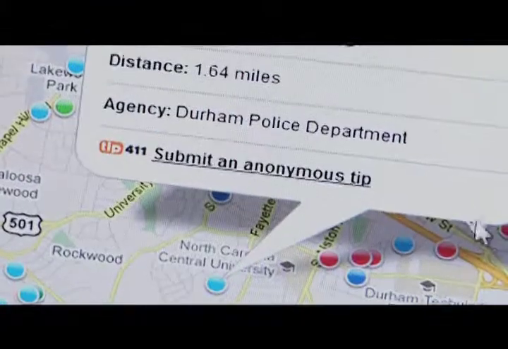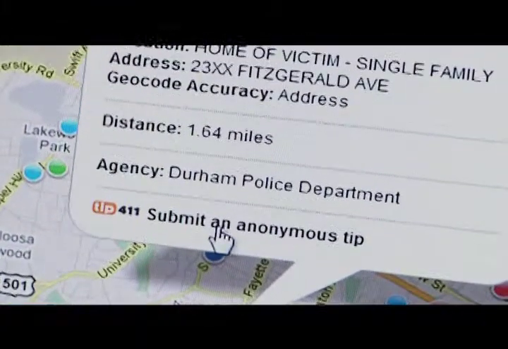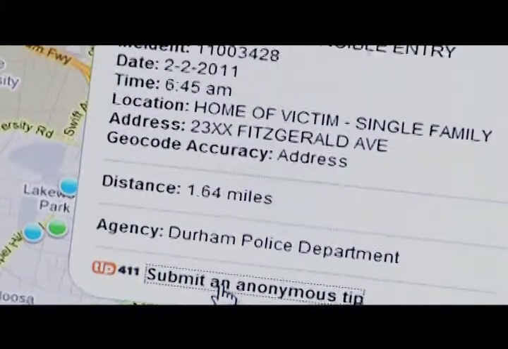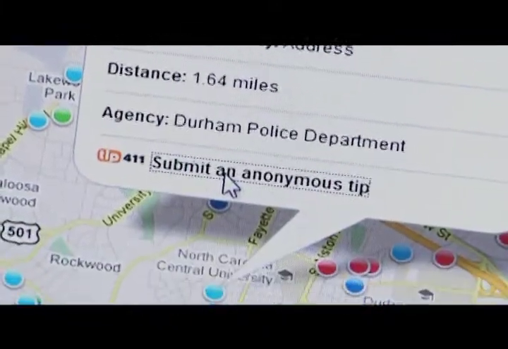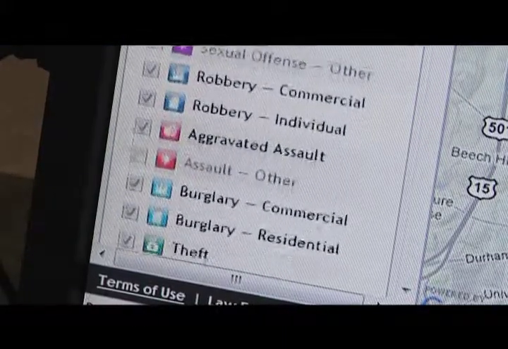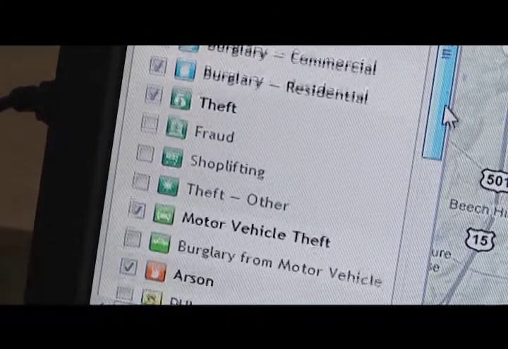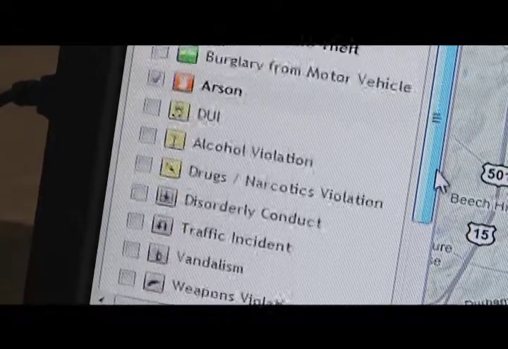information through a very easy-to-use web interface based upon familiar Google Maps type technology, things that people are used to interacting with, in which they can take a look at whatever types of crimes they would like to see, either at the neighborhood level or at the citywide level. They can pick what kind of crimes they want to see, they can pick the date range, they can pick the area. This tool replaces CrimeMapper, which had become outdated and provided limited information.